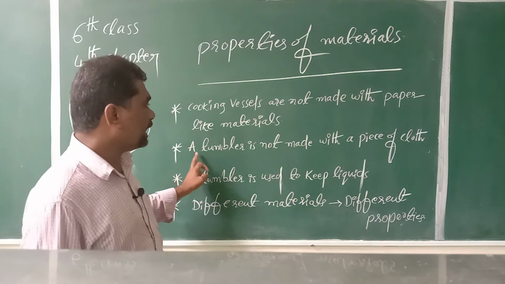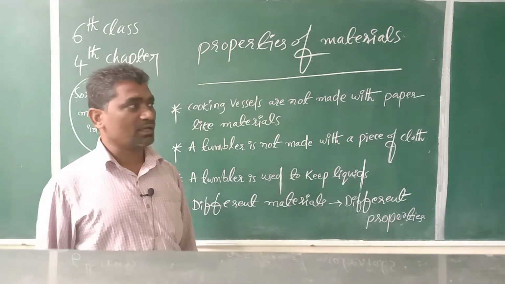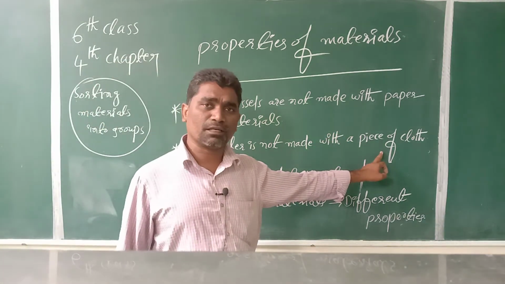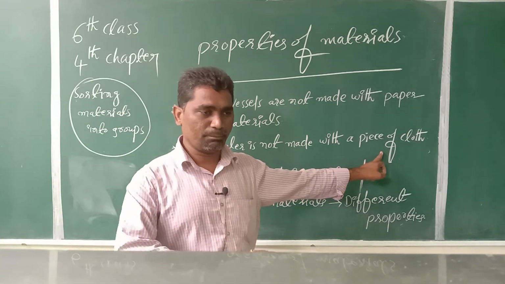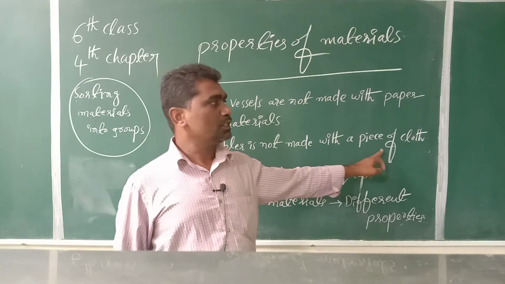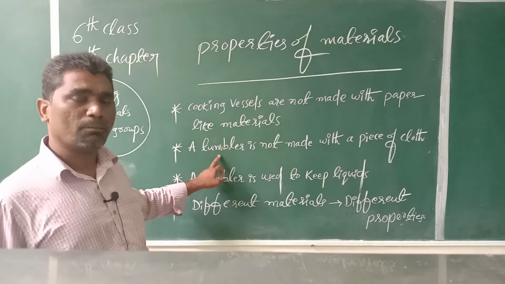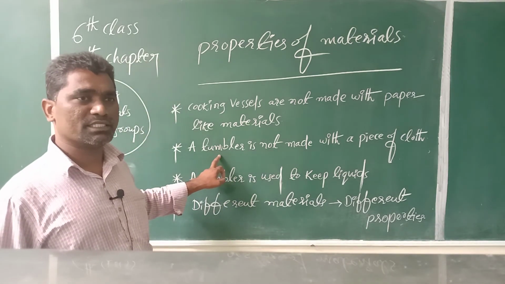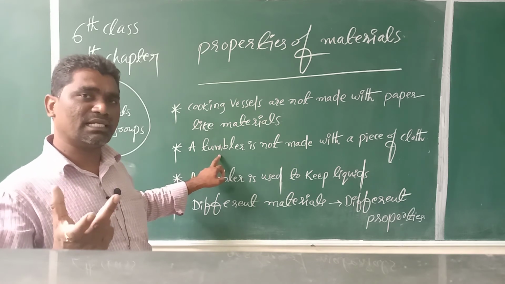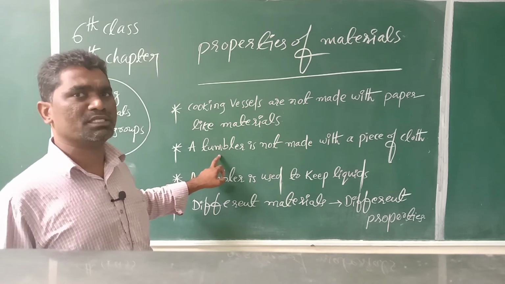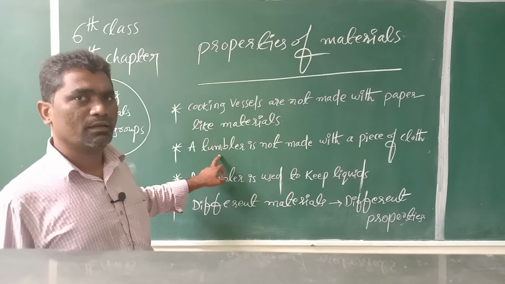Next, a tumbler is not made with a piece of cloth. Cloth is used to manufacture curtains and bed sheets. To make a tumbler, plastic, earthen material, or metals like iron, copper, aluminum are required.